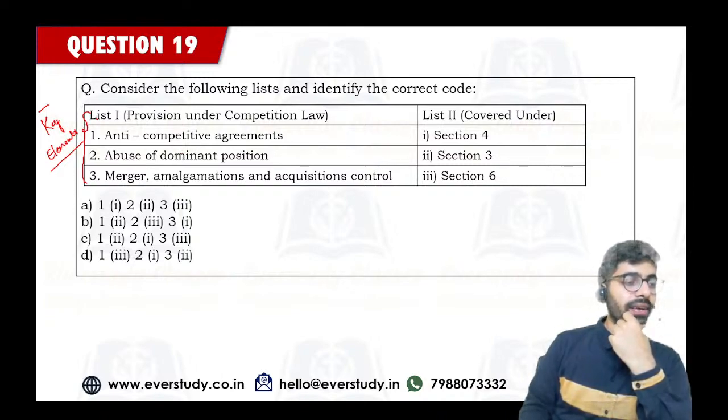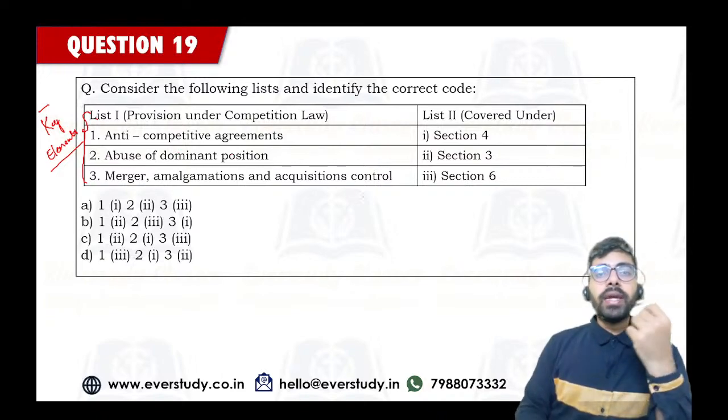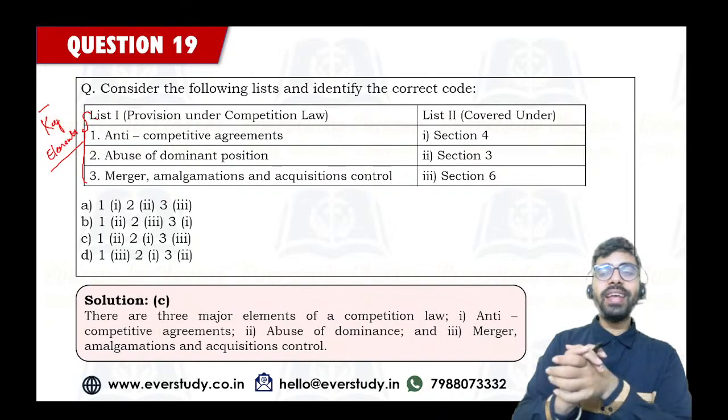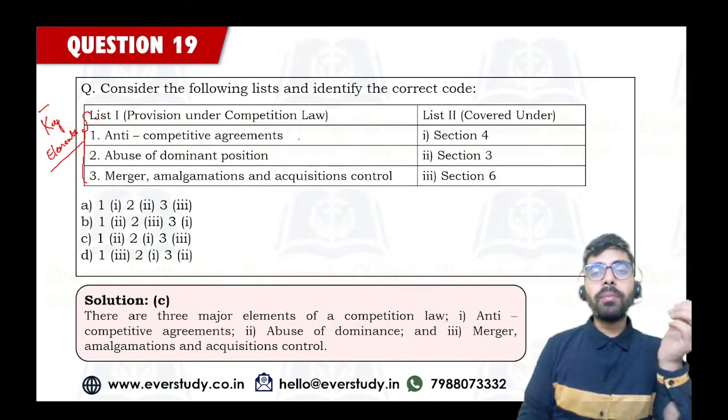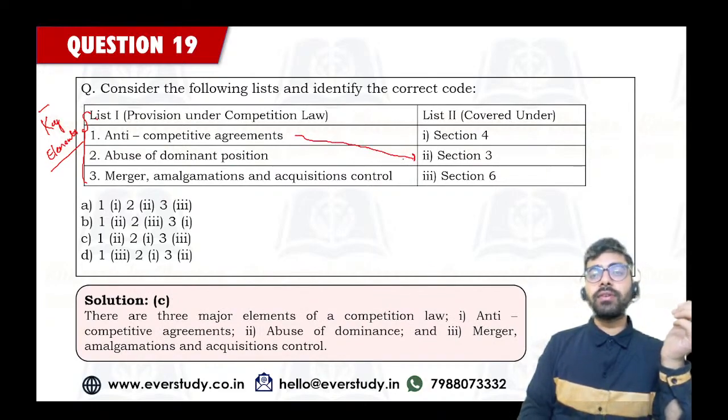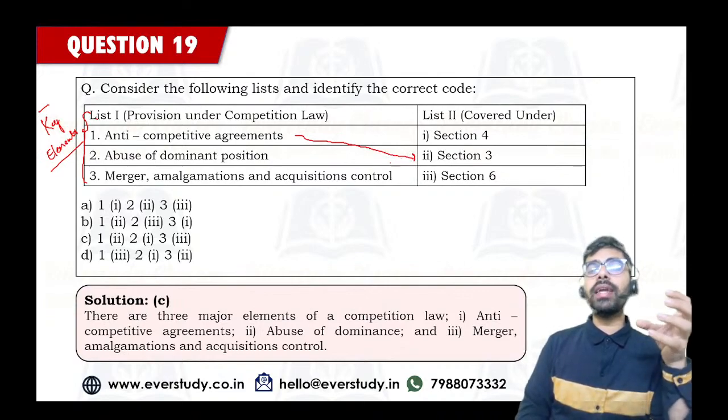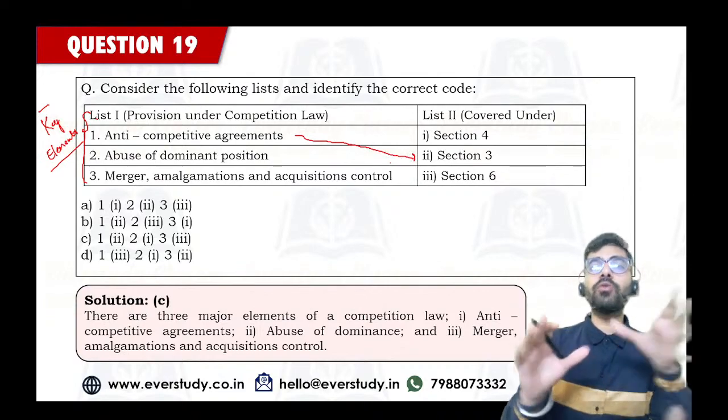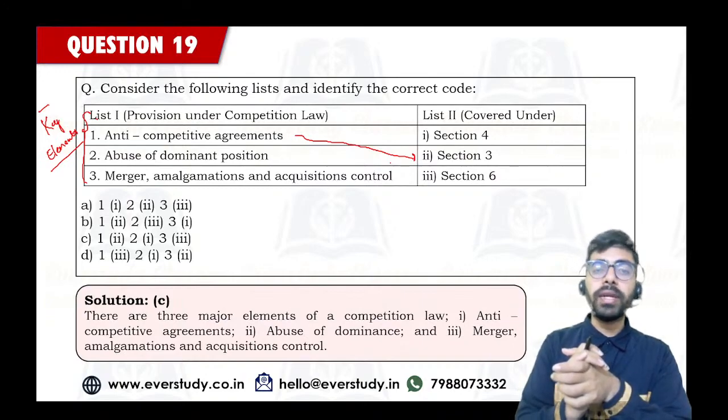Okay, thanks, Niharika. So I'm getting the answer as option number B, C, A. So many mixed answers I am getting. So guys, section 3 talks about anti-competitive agreements. You cannot enter into an agreement which is anti-competitive and which is going to cause adverse effect on competition.